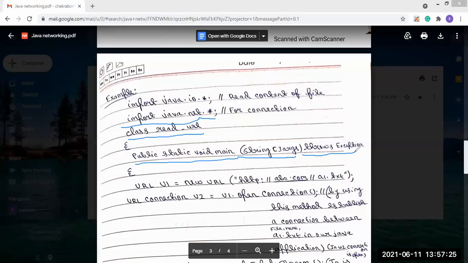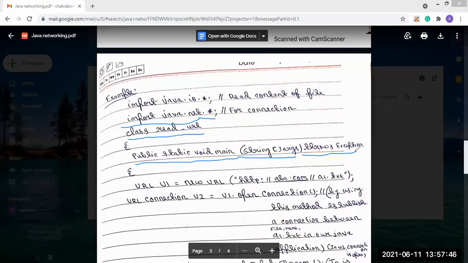If you remember, if any statement can throw exceptions, we use the try catch block, or otherwise we use the throws Exception keyword. Here I have not used the try catch block.